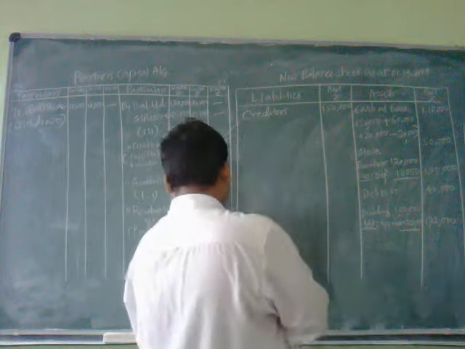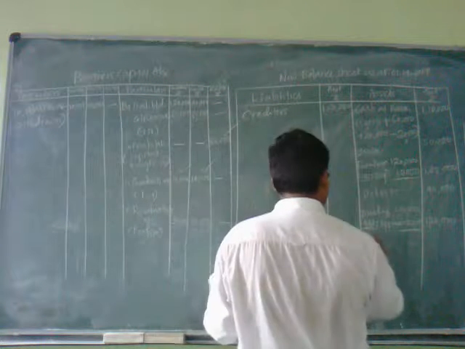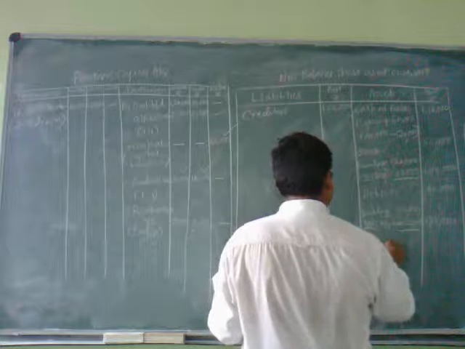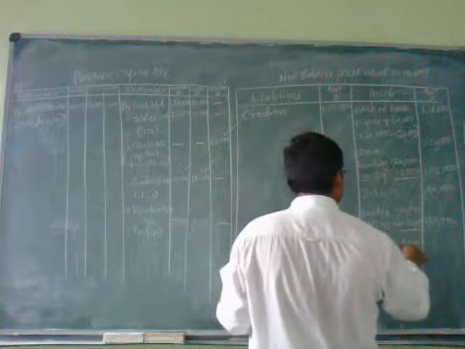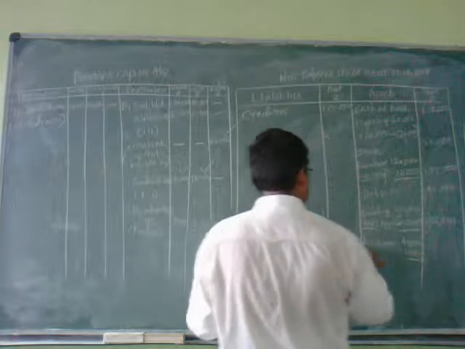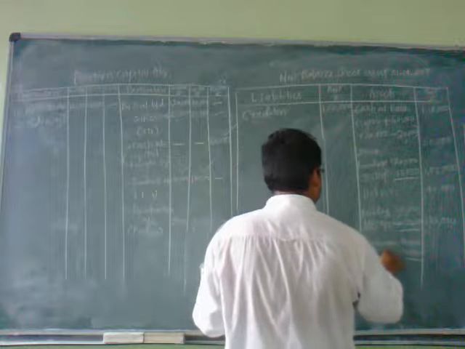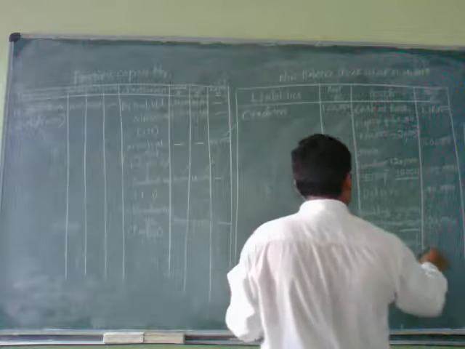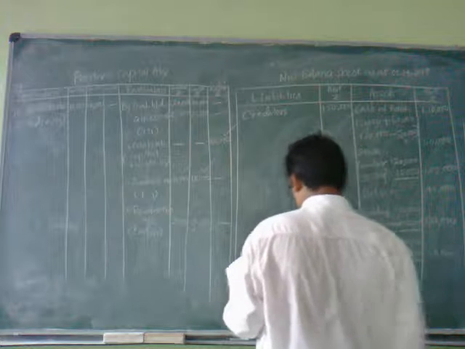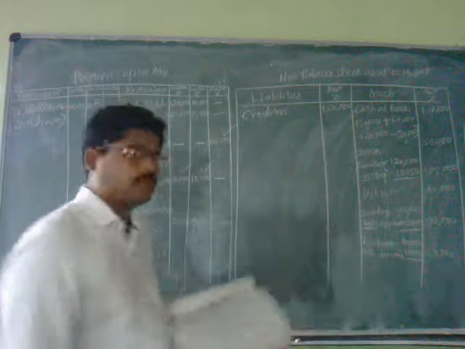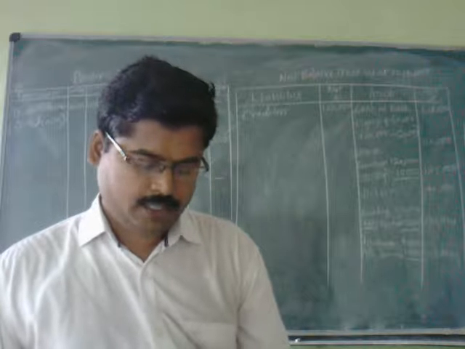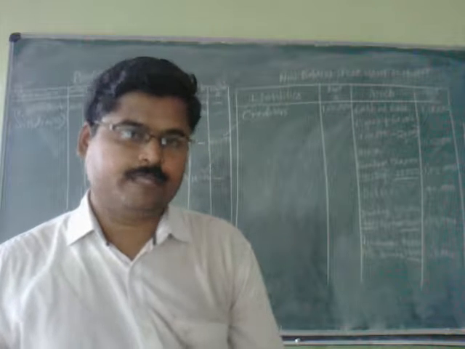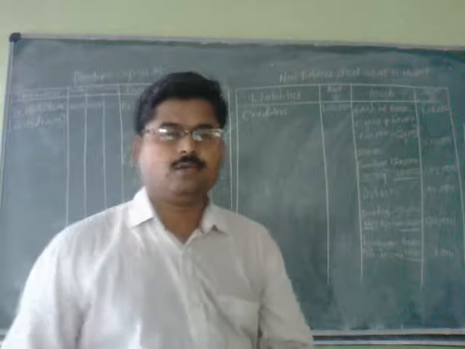And investment is 40,000 and they are revalued at rupees 50,000. Investments 40,000, 10,000 will be the increase. Total revalued amount will be 50,000. Now the items of assets are over. One is cash at bank, second one is stock, furniture, debtors, buildings and investments. All the items on the asset side are over.